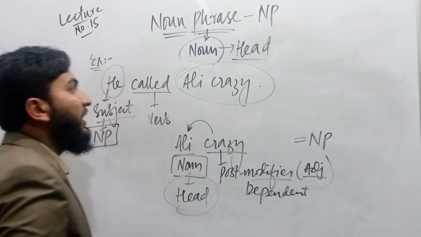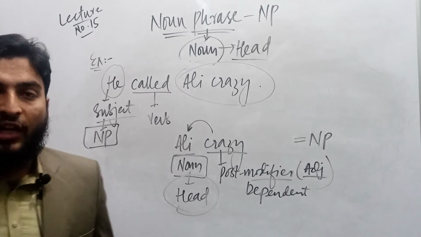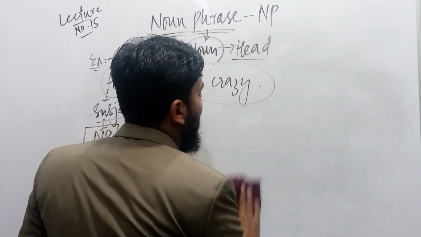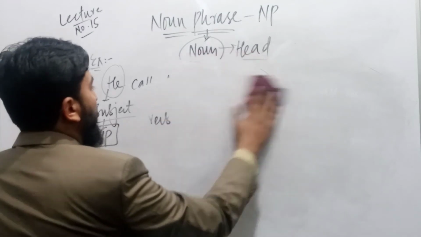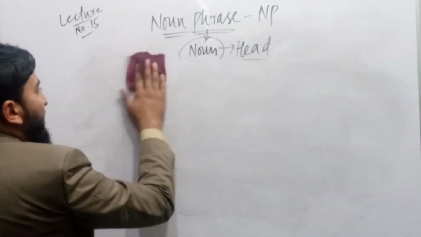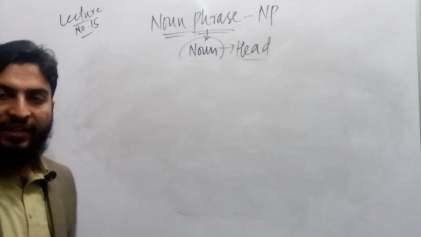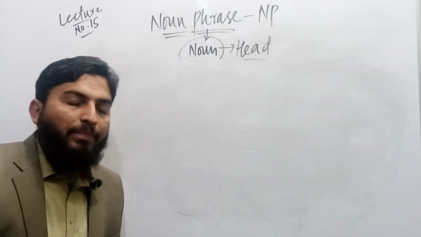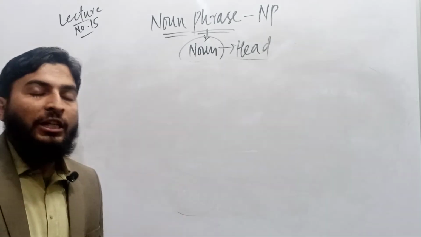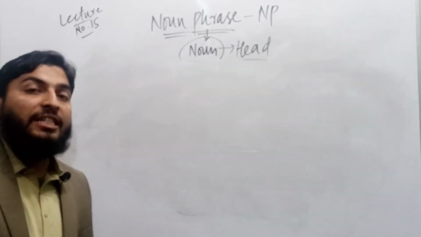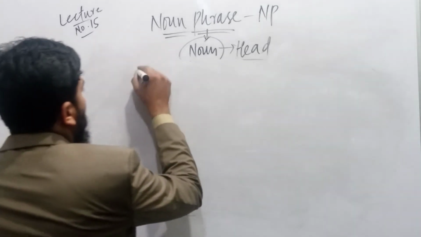At the end of my lecture, which is about noun phrase, let me rewrite the structures for the easy understanding of my listeners or my learners. I say, in a noun phrase, noun must be head. An adjective, prepositional phrase, and modifiers must be used as dependent. So I talk about it.